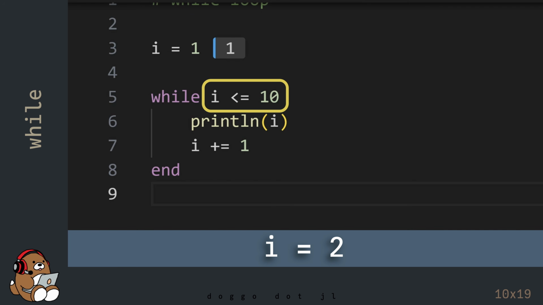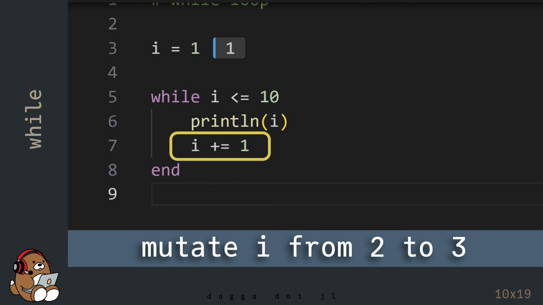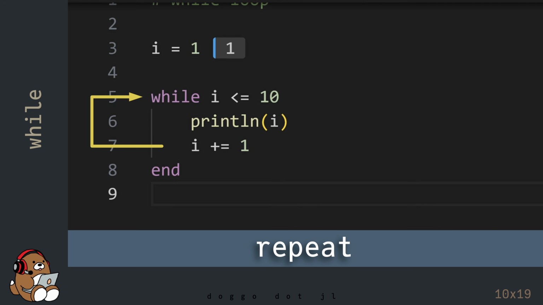The variable named i now contains the value 2, so the conditional statement i is less than or equal to 10 is still true. Since the condition is still true, this code tells your computer to display the value 2 and then mutate the value contained in the variable named i from 2 to 3, and so on.